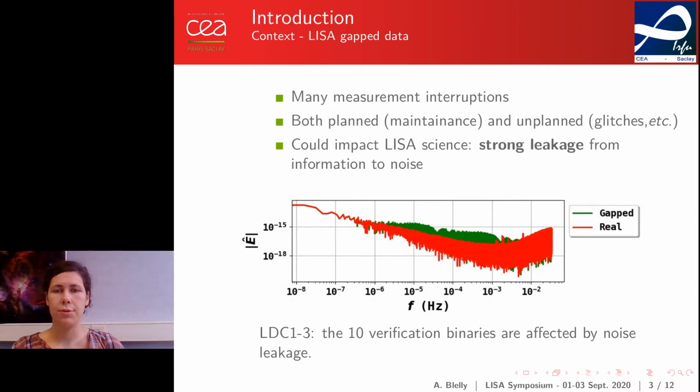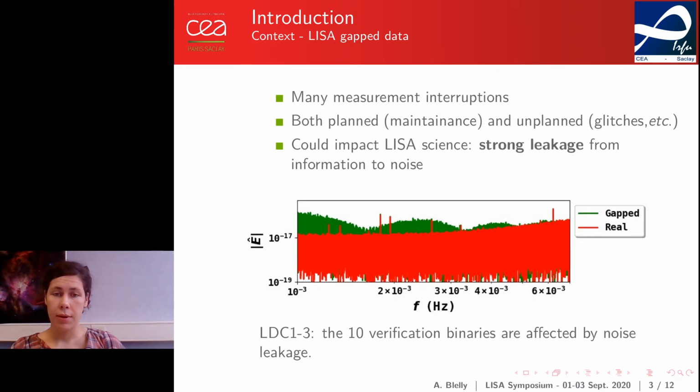In order to illustrate this leakage problem, I represented here the Fourier transform of a non-gapped signal in red and the Fourier transform of the same signal with gaps in green. The presence of gaps in time-dependent signals leads to a distortion of the noise spectrum in Fourier domain. Now, if we zoom on the part where signals are indeed present, we can see that frequency peaks that were visible when there were no data gaps are now completely drowned in the noise. We should not be able to observe them anymore.